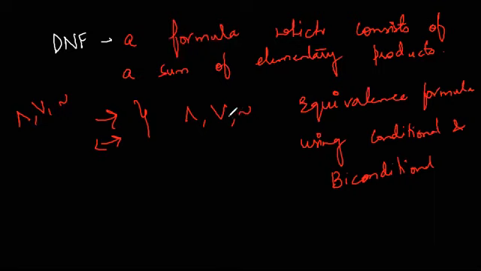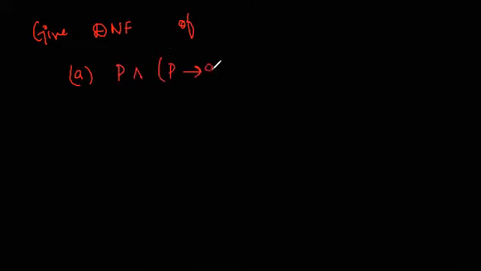And the statement would be true if any of the other connective is undefined. If the negation is applied to a formula, then we apply De Morgan's law. So let's see an example. The question is: give the disjunctive normal form of P and P implies Q.